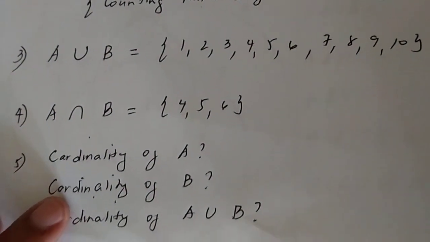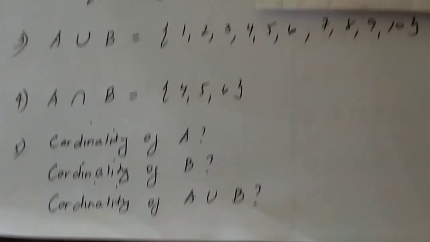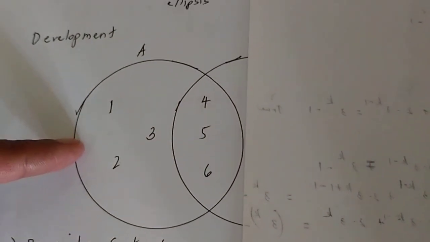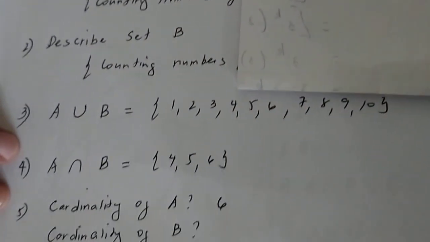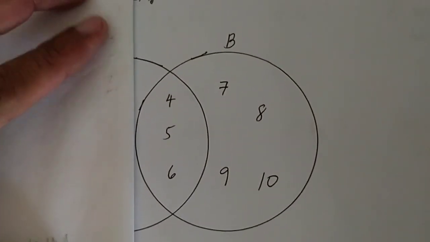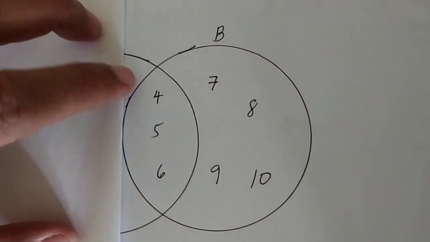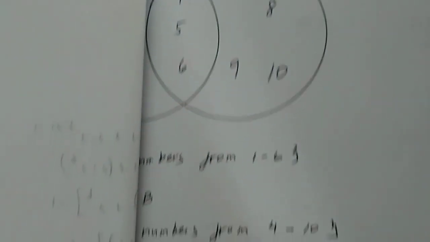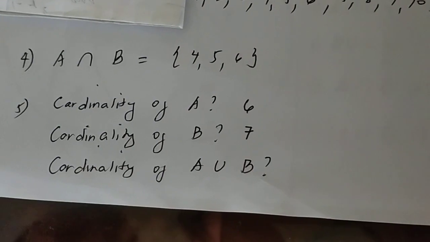Number 5, cardinality of set A. When we say cardinality of set A, that is the number of elements in set A. And how many elements are there in set A? 1, 2, 3, 4, 5, 6. So, cardinality of A, we have 6. Cardinality of B, how many elements are there in set B? If we count the number of elements in set B, 1, 2, 3, 4, 5, 6, 7. Therefore, the cardinality of set B is equal to 7.